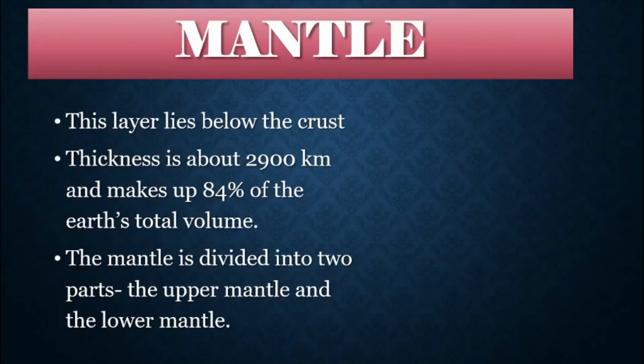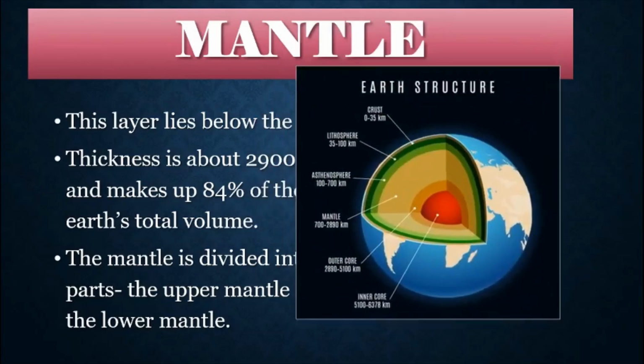The mantle is further divided into two parts, the upper mantle and the lower mantle. Now the upper mantle extends from the Moho discontinuity to a depth of 700 kilometers. It is cooler and made of solid rocks, whereas the lower mantle extends from 700 kilometers to 2,900 kilometers. The lower mantle is hotter and denser than the upper mantle, and the lower mantle is also known as the mesosphere.